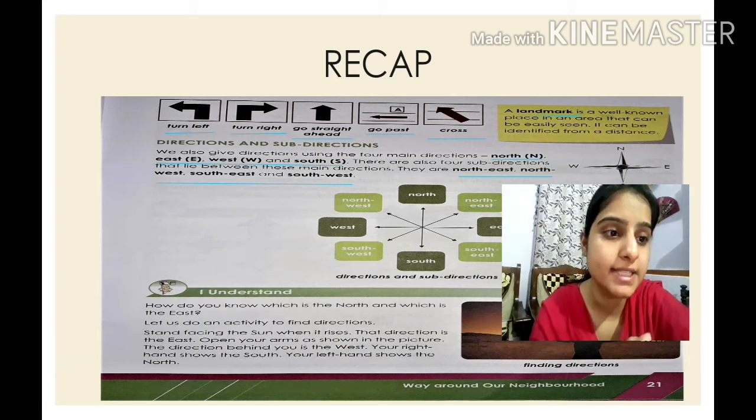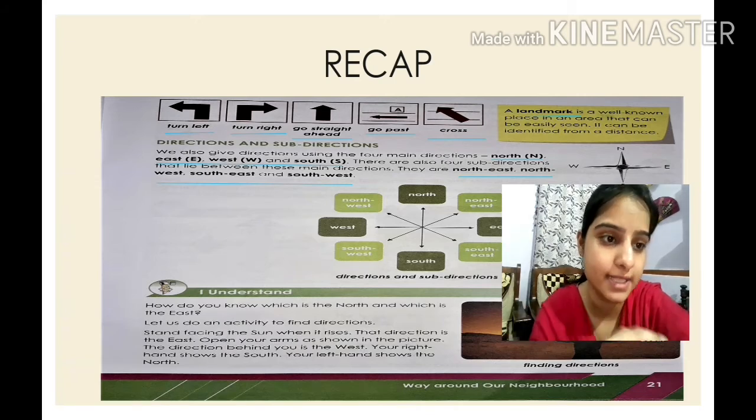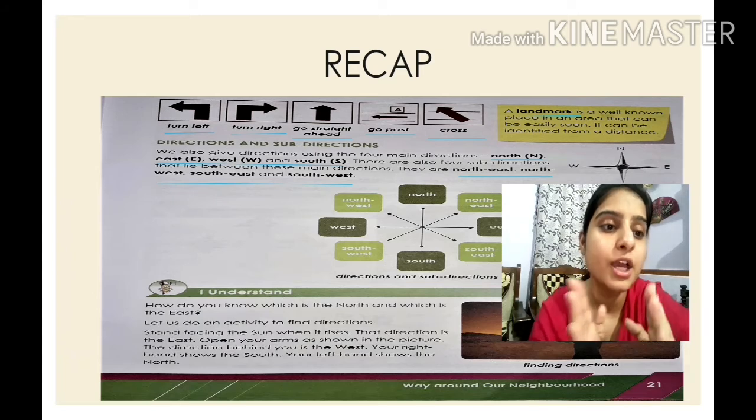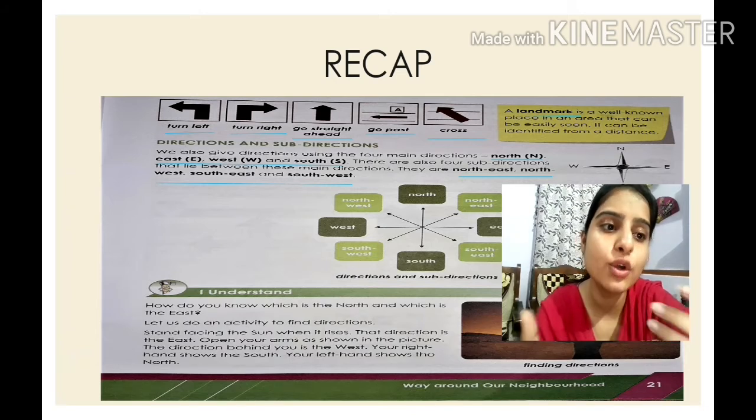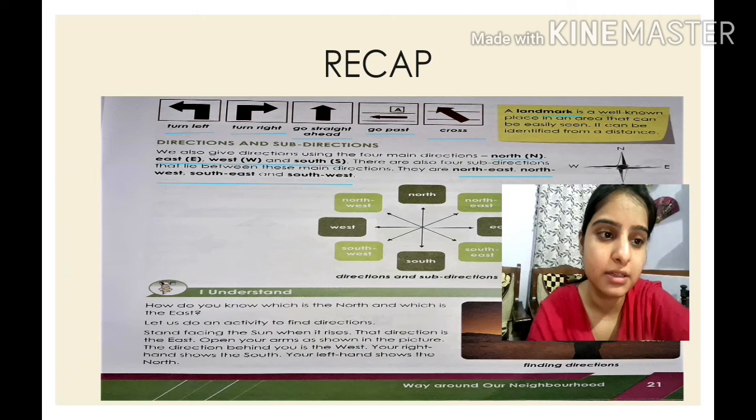So as I gave you the example of Big Bazaar, children, if any one of you is staying in Bhangagar, and if I tell you come near Bhangagar, it's very difficult to directly locate where exactly in Bhangagar, isn't it? What will you say? You come near Big Bazaar, isn't it? You come near Big Bazaar. So then you can guide with direction. It's very easy to identify Big Bazaar. Why? Because Big Bazaar is a well-known place in your area and can be easily seen and identified from a distance, isn't it? So you find out your landmark.